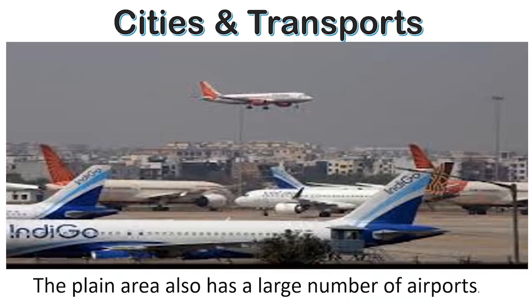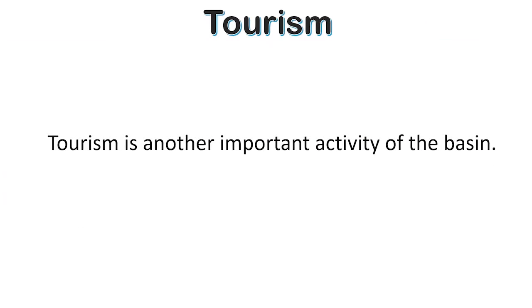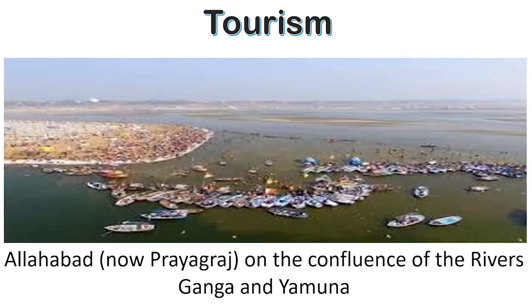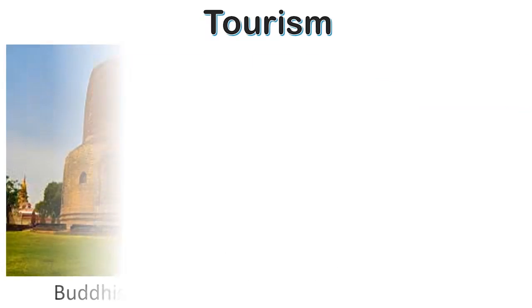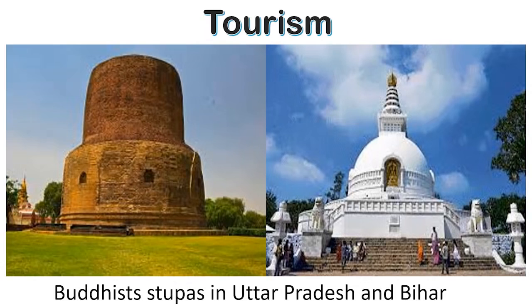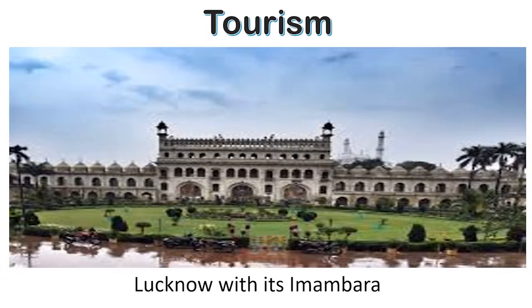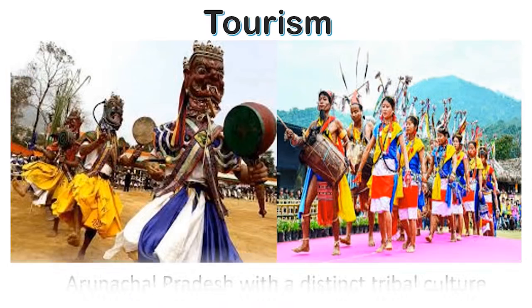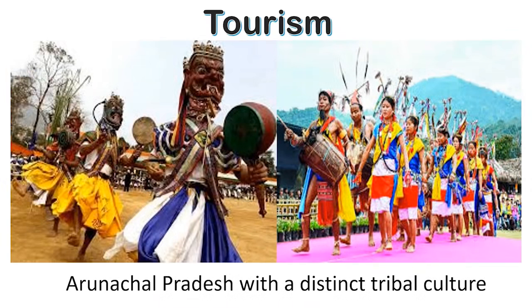Next, we'll talk about the tourism in the region. Tourism is another important activity of the basin. Taj Mahal on the banks of river Yamuna in Agra, Allahabad on the confluence of the rivers Ganga and Yamuna, Buddhist stupas in Uttar Pradesh and Bihar, Lucknow with its Imambara, Assam with Kaziranga and Manas with wildlife sanctuaries, and Arunachal Pradesh with a distinct tribal culture are some of the places worth a visit.